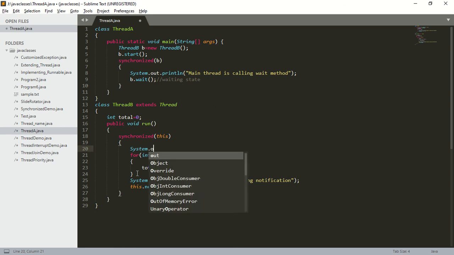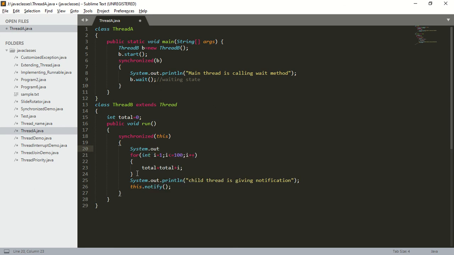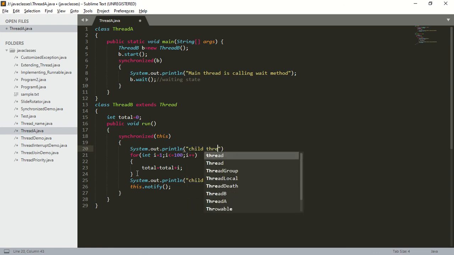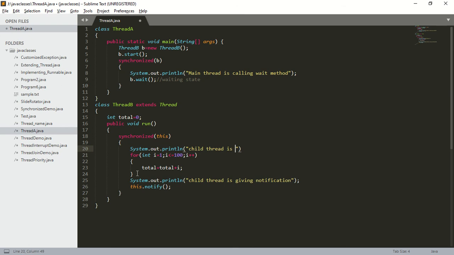So system dot out dot println, child thread is performing calculation.